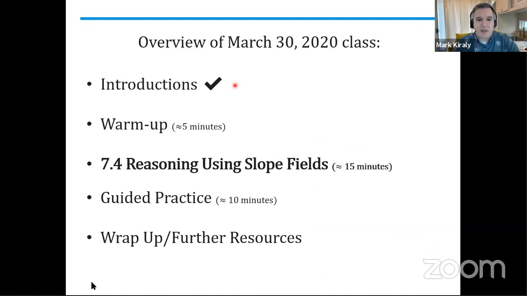So we've done our introductions. In a few minutes, we're going to do our warm-up. I'm going to hand it back over to Verge for that since she did the lesson last time. Then we'll talk about 7.4, which is reasoning using slope fields, starting to look at possible solution curves. And as usual, our guided practice is going to be wrapped into that lesson. So we'll spend about 25 minutes there. We'll wrap up. We'll let you know what's going to be in that Dropbox by 3 p.m. Eastern and what to look forward to having done for tomorrow.